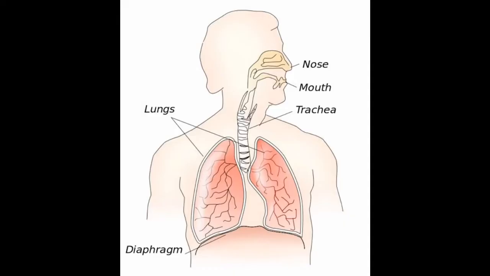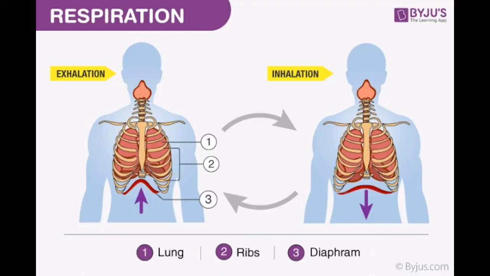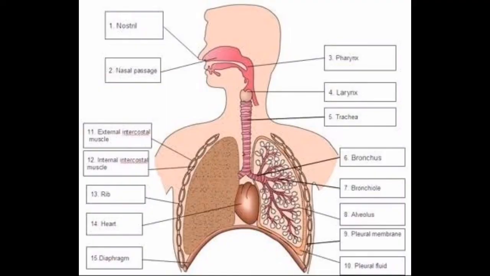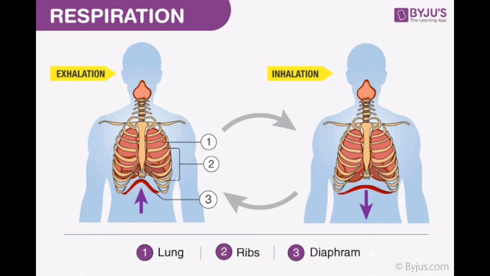Now next we are going to start the respiratory system. So what is the respiratory system? When we breathe in, that is inhaling, oxygen enters the lungs with air through the windpipe or trachea. When we exhale, that is breathe out, carbon dioxide comes out in the air along the same path. So the blood carries oxygen from the lungs to all the parts of the body and also brings carbon dioxide to the lungs. So this is the breathing system.